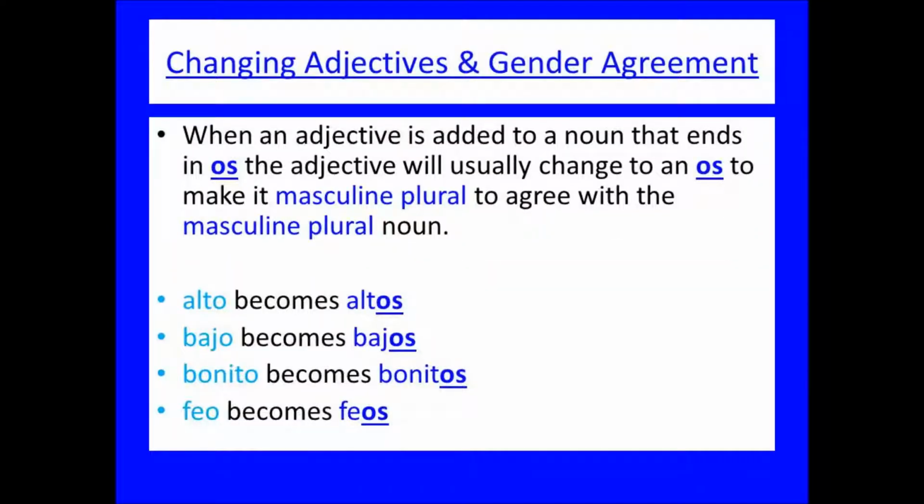Alto becomes altos, bajo becomes bajos, bonito becomes bonitos, and feo becomes feos. When an adjective is added to a noun that ends in OS, the adjective will usually change the O to OS to make it masculine plural to agree with the masculine plural noun.